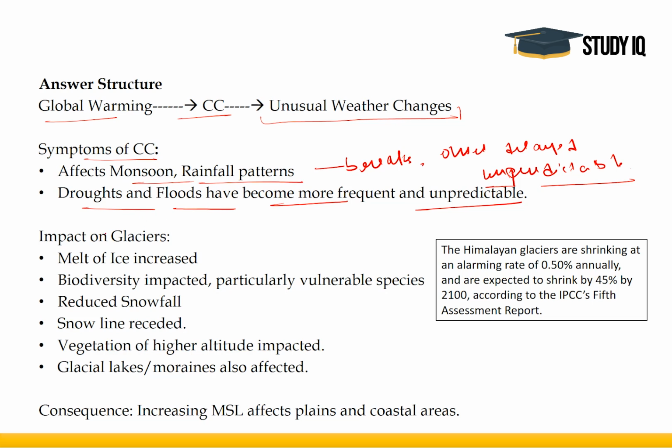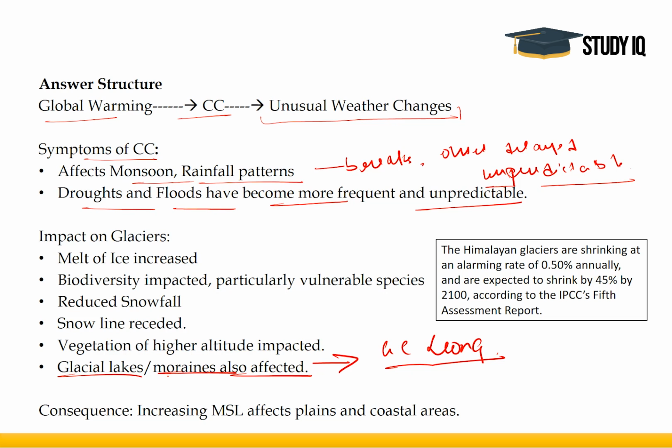All right, now how has this impacted the glaciers? This is where you will face slight difficulty in forming 5 to 6 points. Now here you have to think about not only Himalayan glaciers, you have to think about glaciers as a physiography. What are the components of glaciers? Now glaciers not only consist of ice, they also consist of certain biodiversity, they also consist of snowfall, then there is vegetation as well, then there are glacier lakes as well. This is the point which students generally miss. Now this is what you can learn from your study of GC Leong, where you learn about glacial landforms.